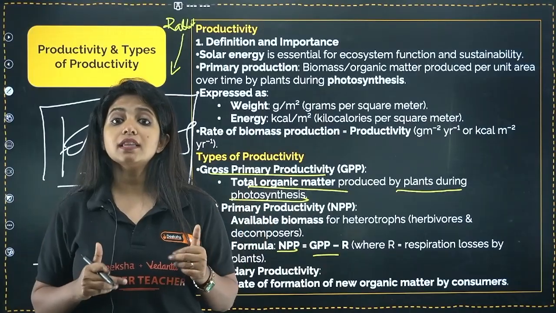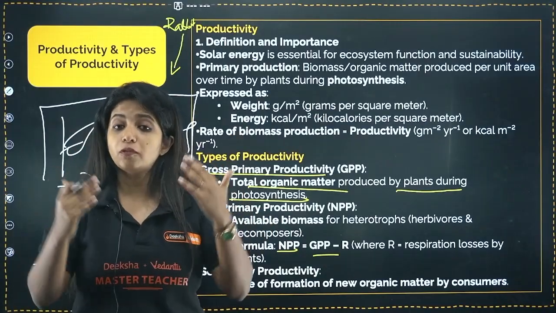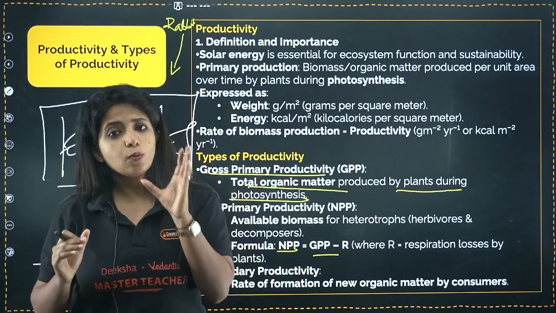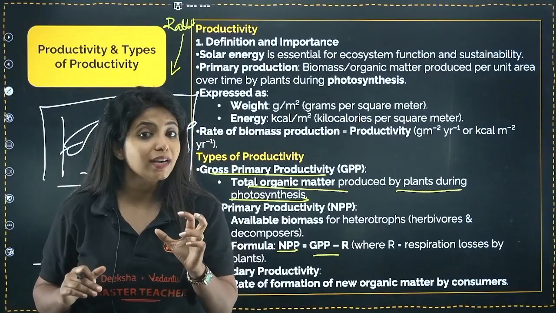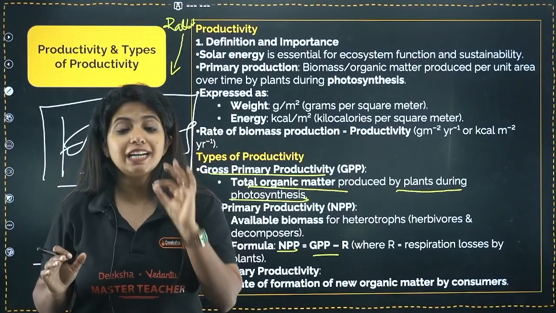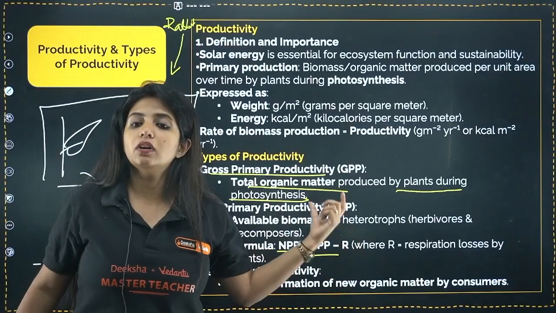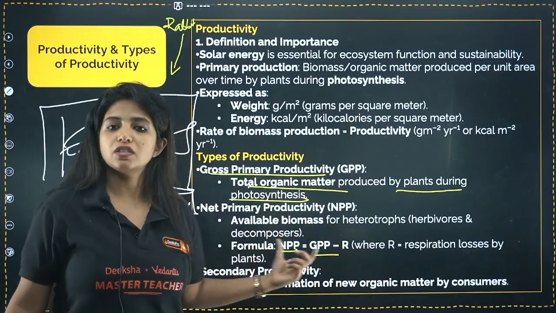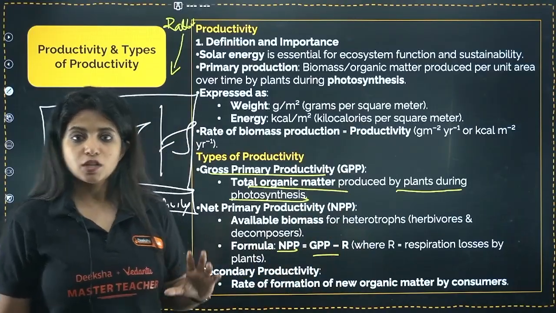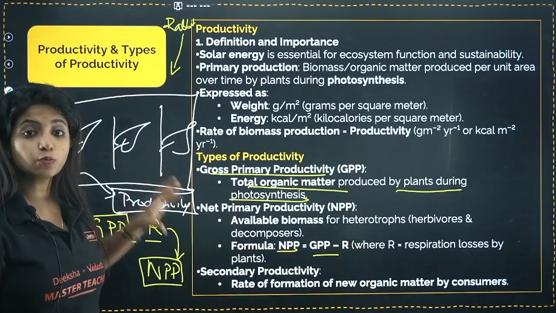Yes. Now I am saying that you cannot give everything to the next group of organisms out there. Basically, only some of it is going to be transferred. What is that part? It is this NPP, net primary productivity. Ma'am, where did the other things go? It went into the respiratory losses. So GPP minus R is equal to NPP. Okay, so this was primary productivity, when plants were producing it.